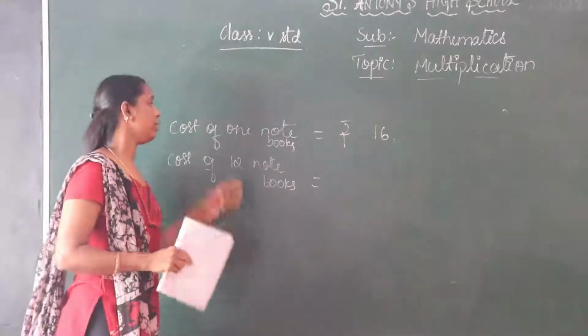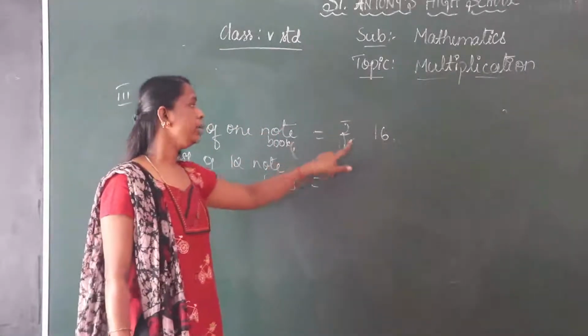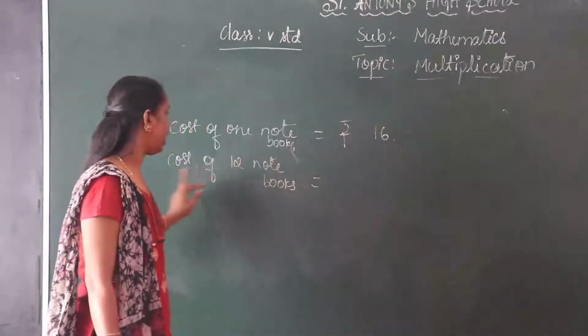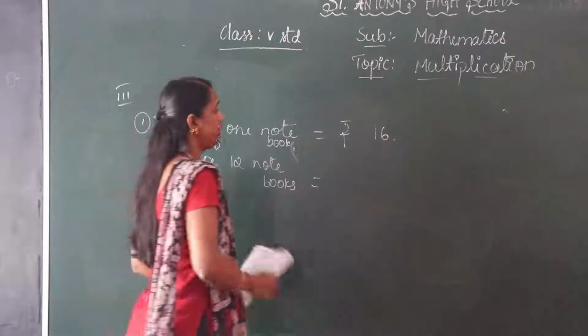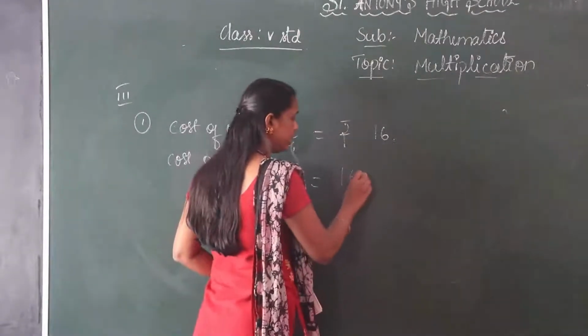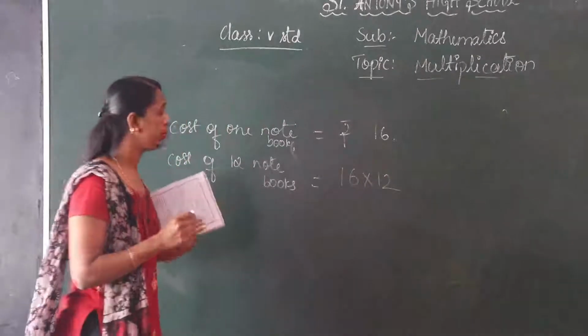So we know the cost of one notebook, that is rupees 16. Here we have to find out the cost of 12 notebooks. So here we do the multiplication 16 into 12. You get the answer for the 12 notebooks.